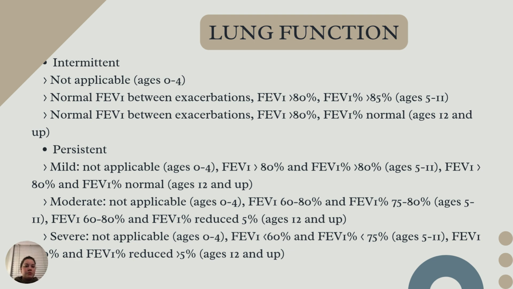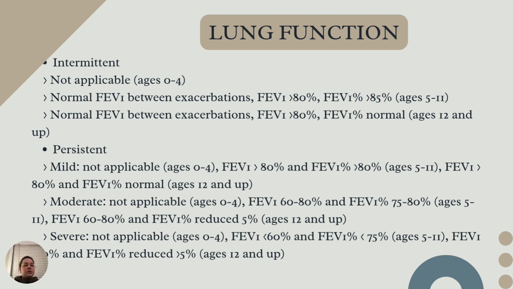And so then for persistent asthma, mild, not applicable for ages 0 to 4. None of these measurements are going to be applicable for ages 0 to 4 because it's just too hard to get them to do the spirometry. FEV1 is going to be greater than 80%, and FEV1% is greater than 80% for ages 5 to 11. And then ages 12 and up, your FEV1 is greater than 80%, and your FEV1% is normal.